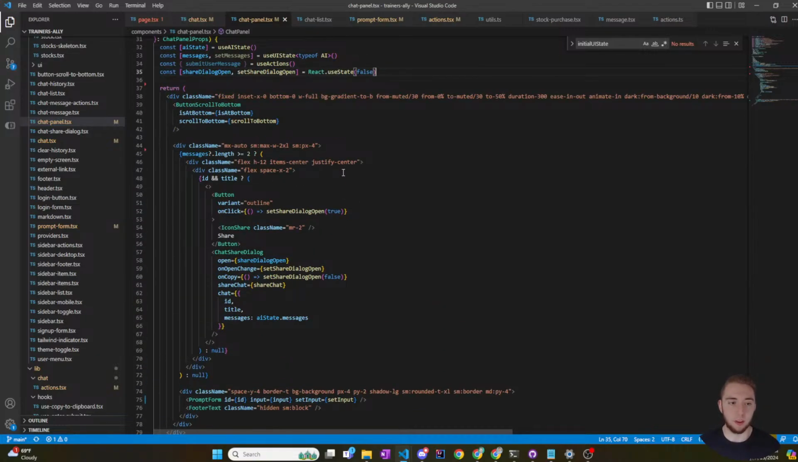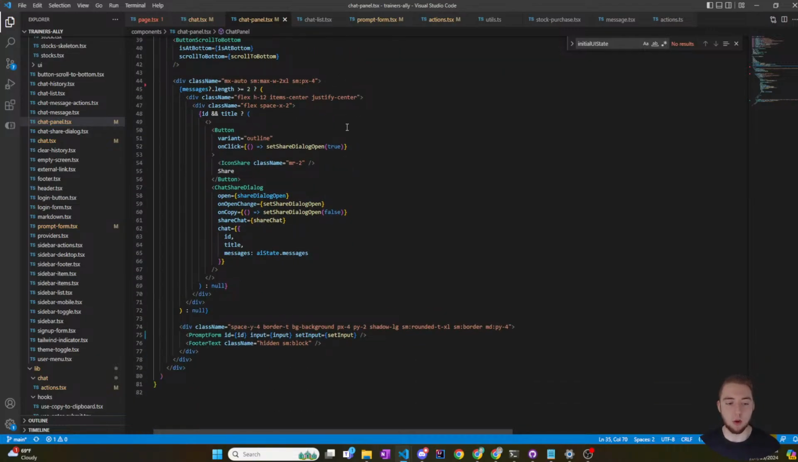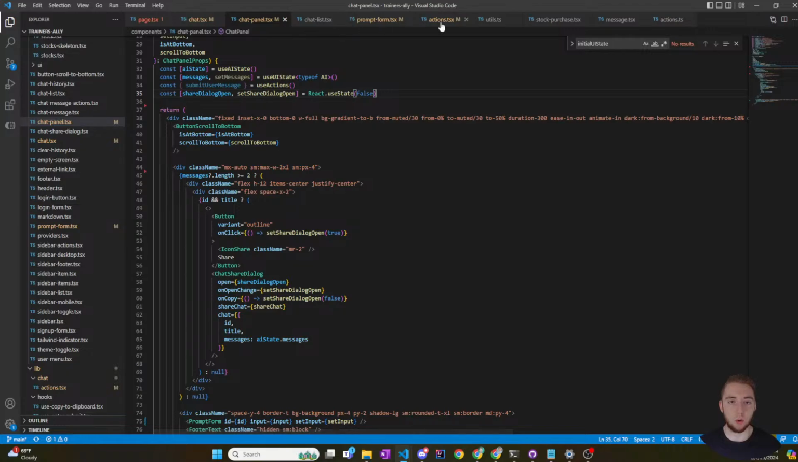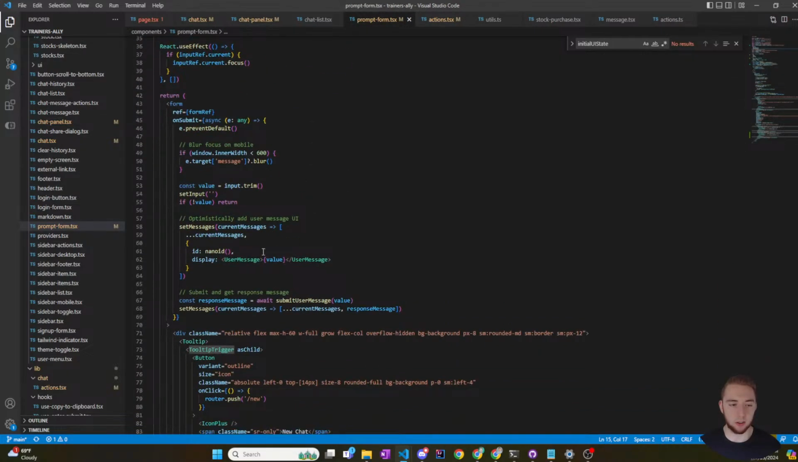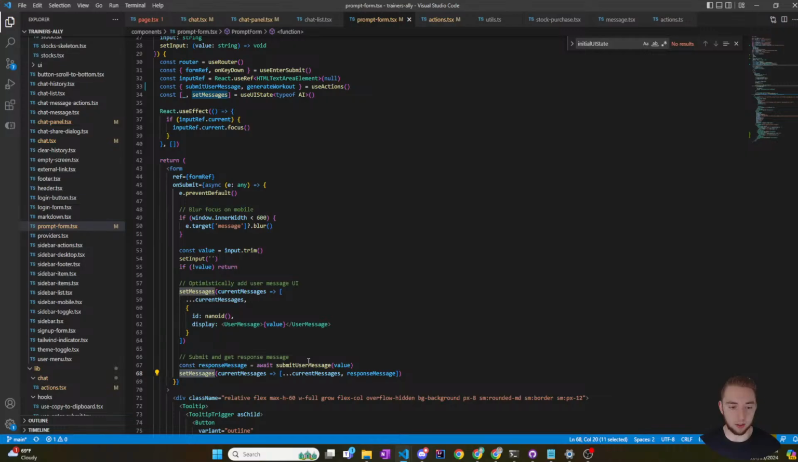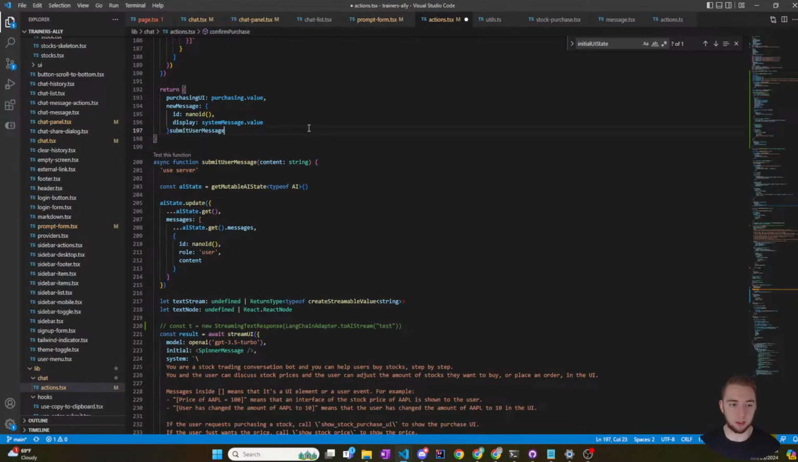All right, so where am I going? What am I doing? Here we go. Now, this is where I submit. Okay, so when I set messages, where do I actually update the database? It must be in submit user message, isn't it?